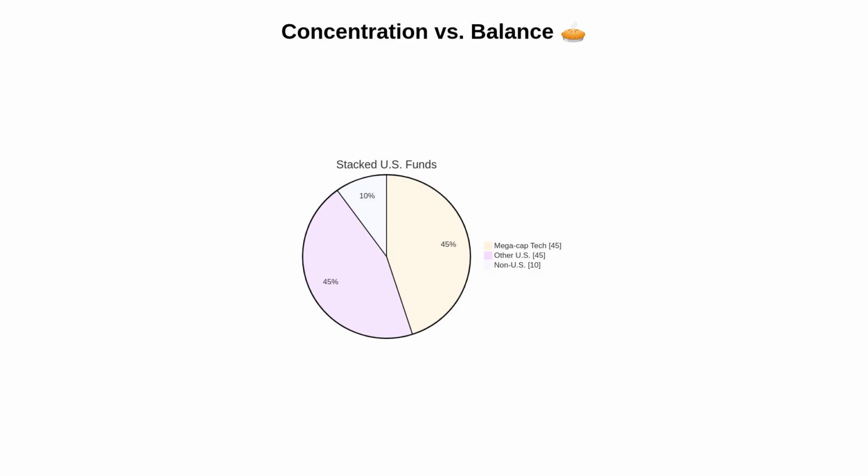Now visualize the contrast. In a stacked U.S. fund portfolio, a large slice represents mega-cap technology, with much smaller representation for the rest of the world. In a global balanced approach, the allocation intentionally includes international developed and emerging markets, reducing single-country and single-sector concentration.